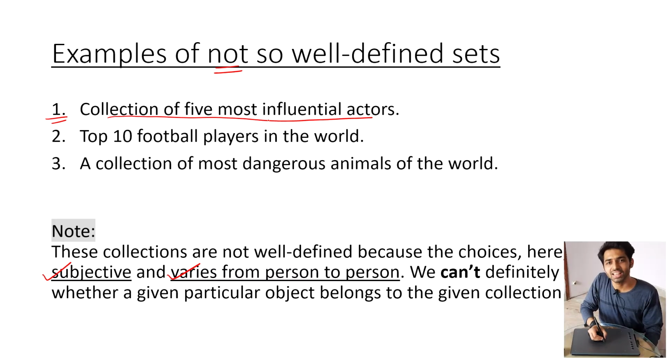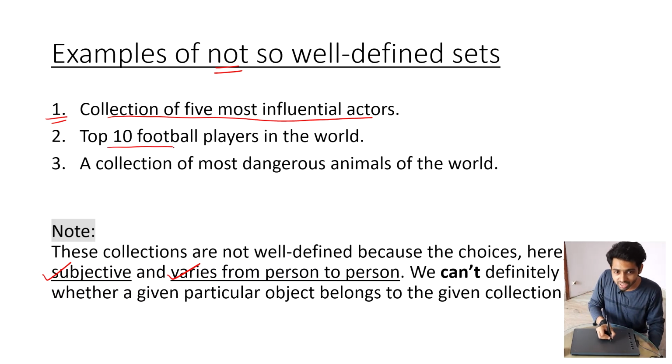If you ask one person, his answer to this collection would be different from the next person. That's why it is a subjective case. Its answer varies from person to person. So you cannot say for sure if this member will be part of that collection or not.